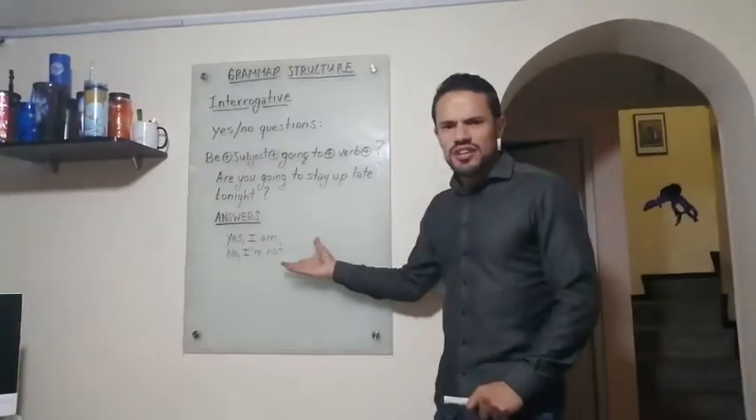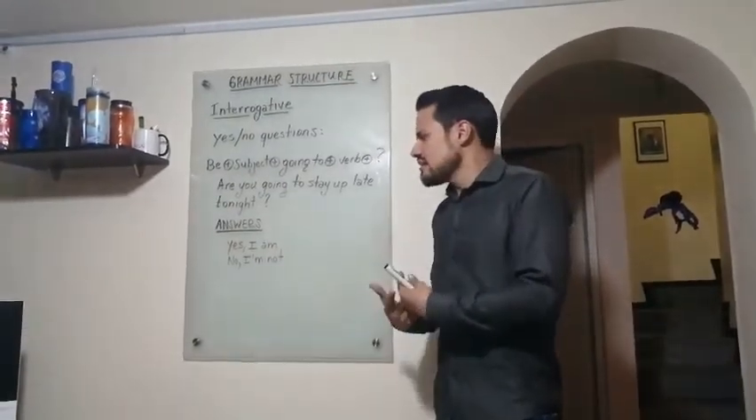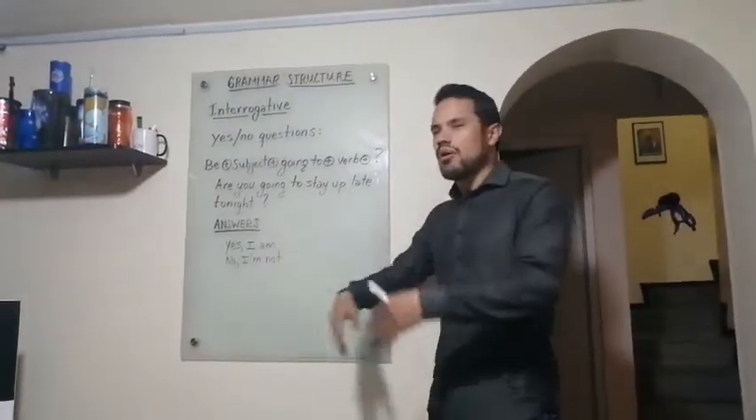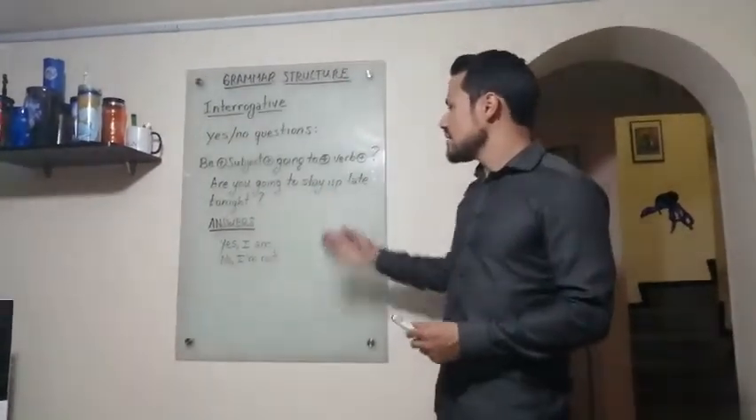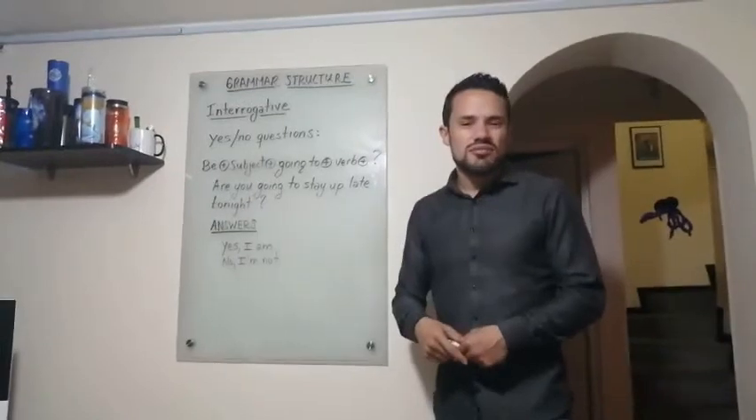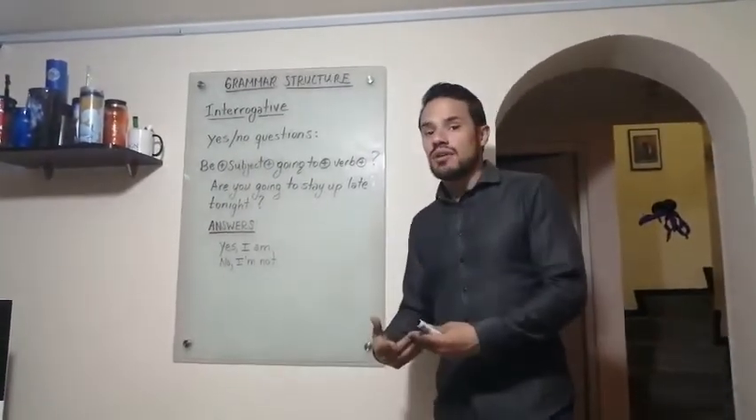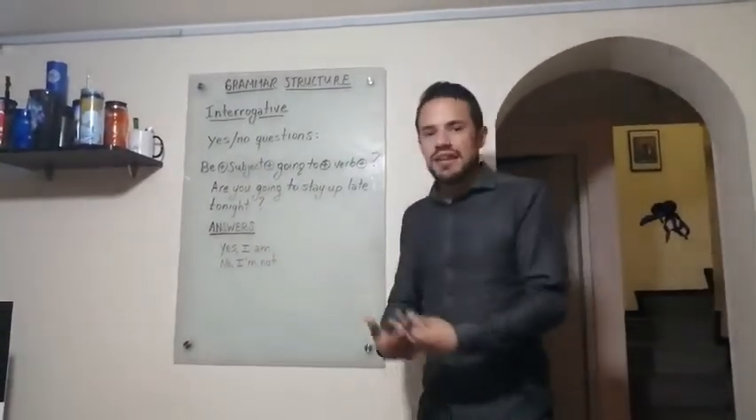In social context, you can say things like I am or I'm not. For example, are you going to stay up late tonight? I'm not, or I am. So it depends on the context you are in.